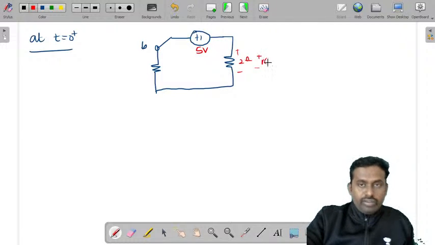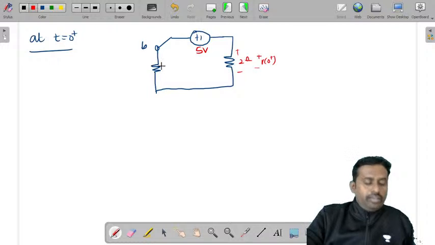Here is V of 0 plus, and there will be a flow of current I of 0 plus.